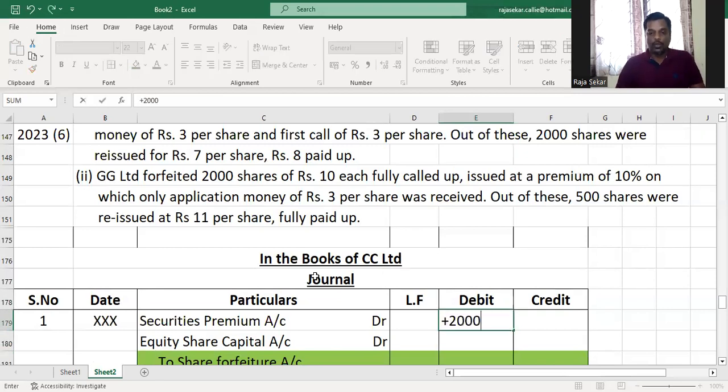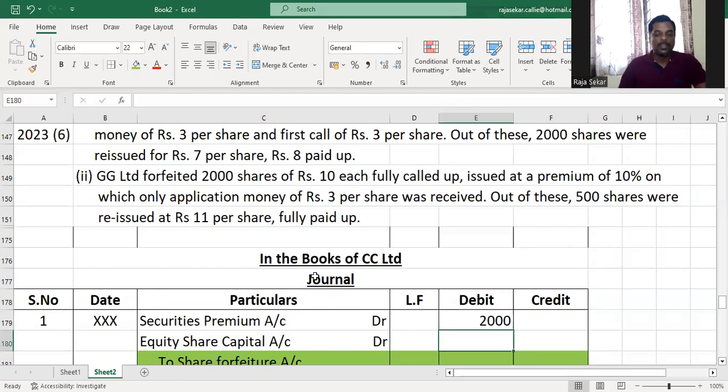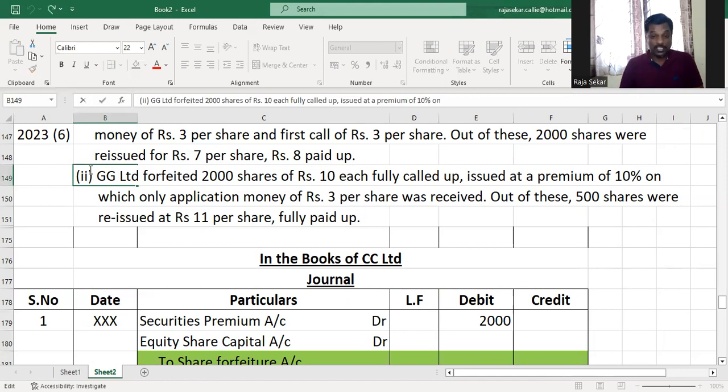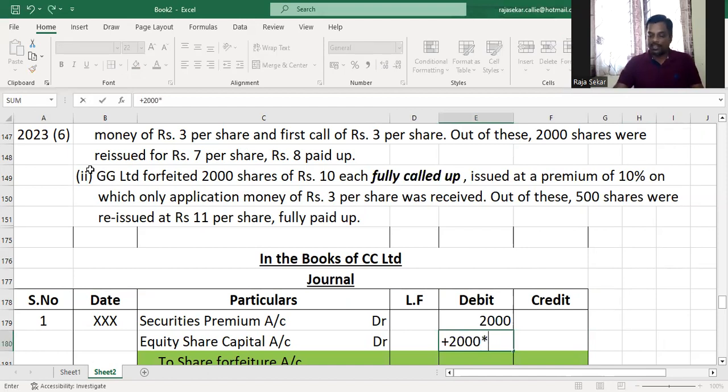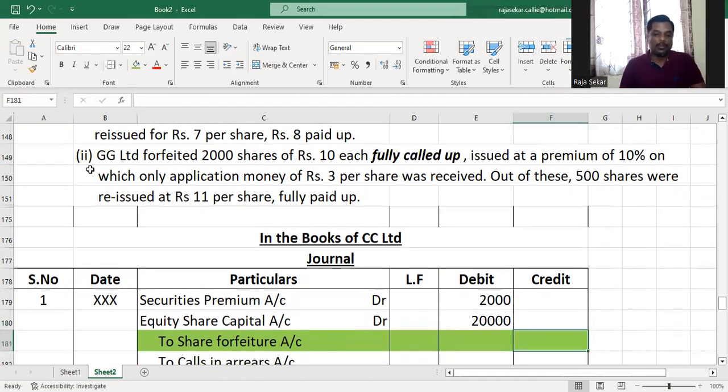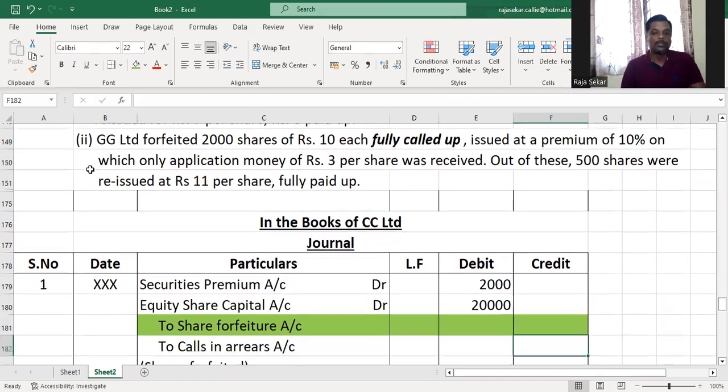So that is 1. So total number of shares forfeited is 2,000. Premium unpaid is 1 rupee per share, so that will be 2,000. And equity share capital is what? They haven't mentioned if they've called up entirely or not, till first call or final call or anything. Oh, no. They mentioned that the shares have been fully called up. Fully called up, my dear children. Very easy. So total number of shares forfeited into called up value of capital. It is fully called up and therefore it is face value called up. Therefore, 2,000 into 10, 20,000.